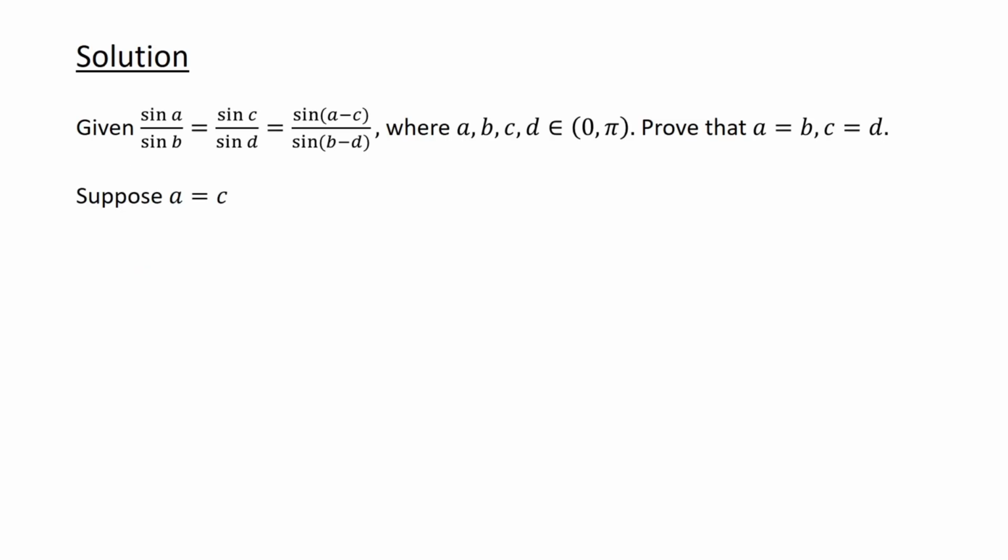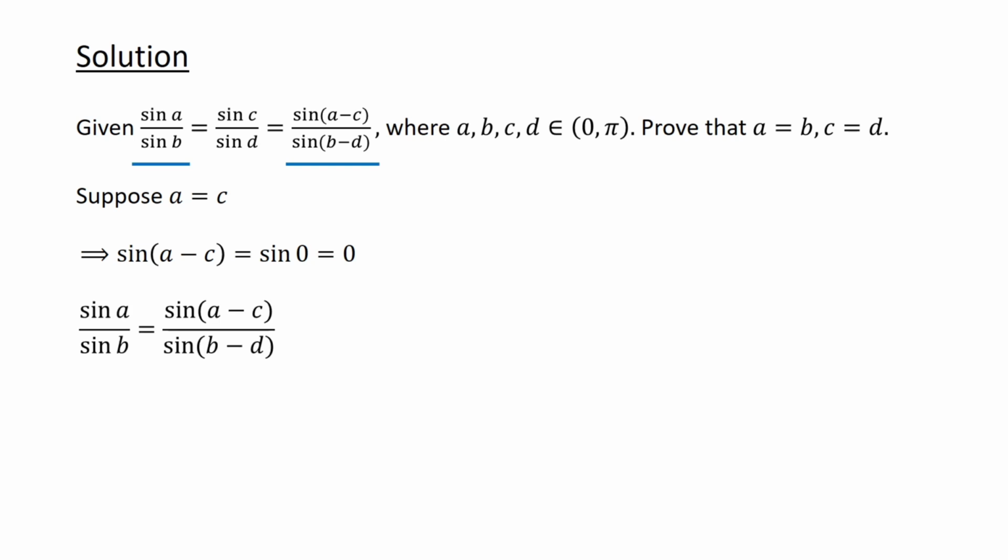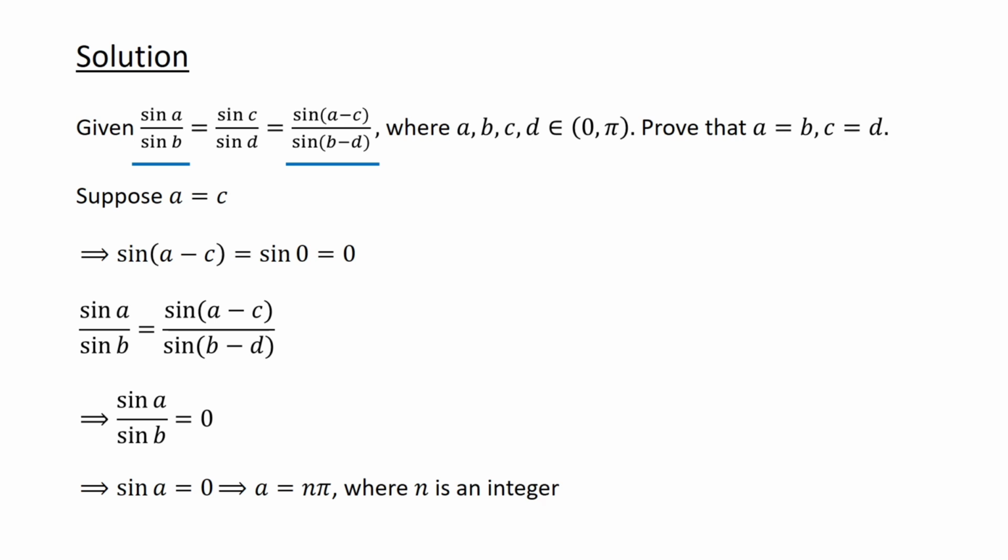First, suppose A equals C. Then sin of A minus C equals sin 0, which is 0. Since sin A over sin B equals sin of A minus C over sin of B minus D, we have sin A over sin B equals 0, which implies that sin A equals 0. Therefore, A equals n times pi, where n is an integer. But this is impossible, since A lies strictly between 0 and pi. Therefore, A does not equal C.